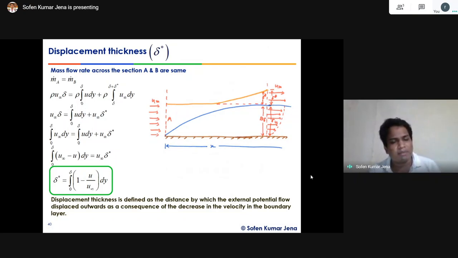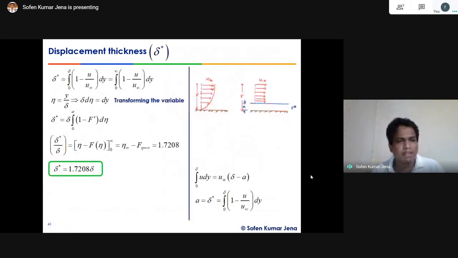Why the name displacement? This is the length by which the boundary layer should get displaced in order to accommodate the same amount of flow in any cross section of the boundary layer that is coming to the boundary layer, right? So this is called displacement thickness. But how to evaluate it further? The displacement thickness delta star equals 0 to delta of 1 minus u by u infinity into dy, right?